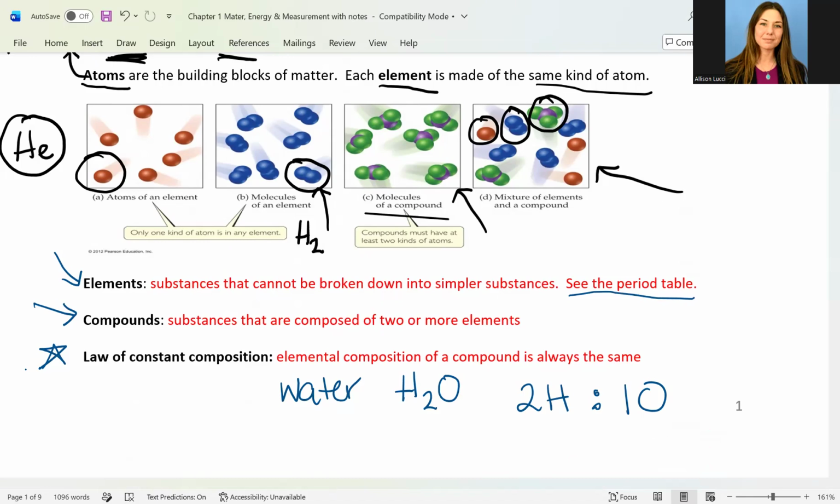And then there's hydrogen peroxide, which is H2O2, which has a 2 hydrogen to 2 oxygen ratio. And again, that's hydrogen peroxide. And this has very different properties. It's a completely different compound than water, although it does contain the same elements.